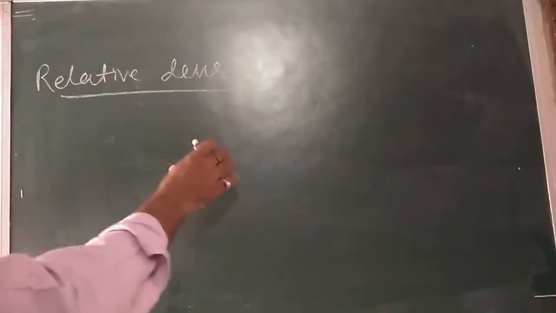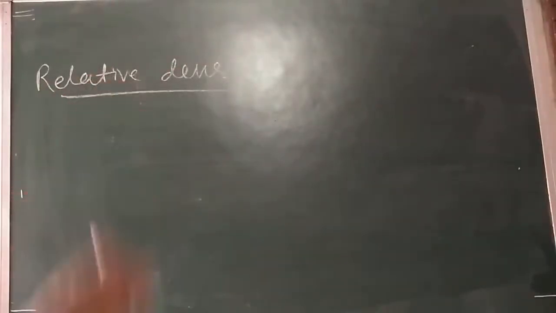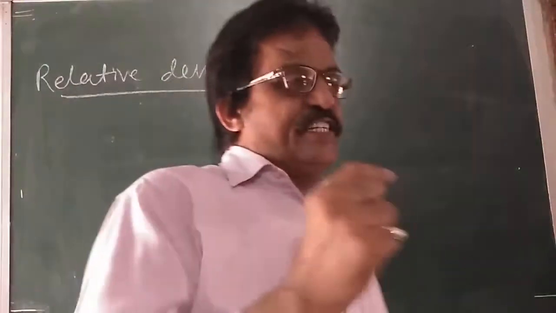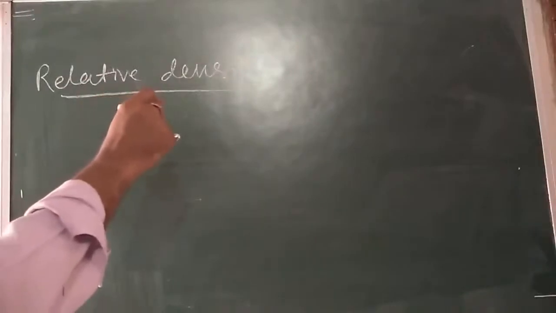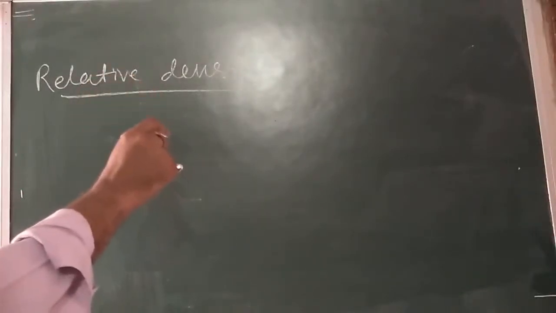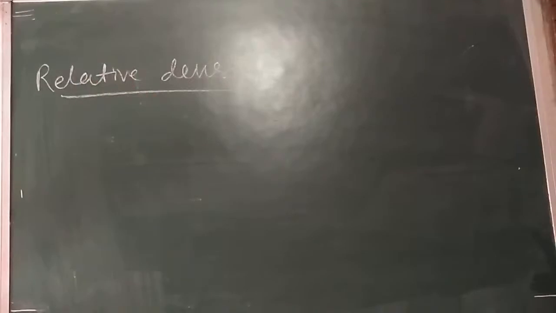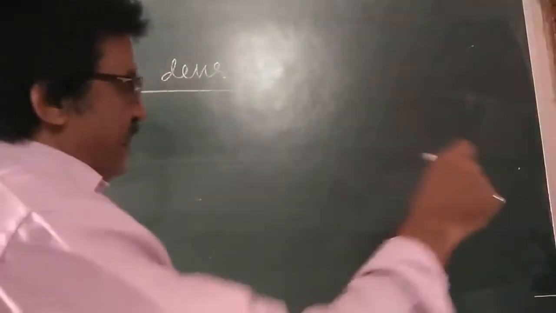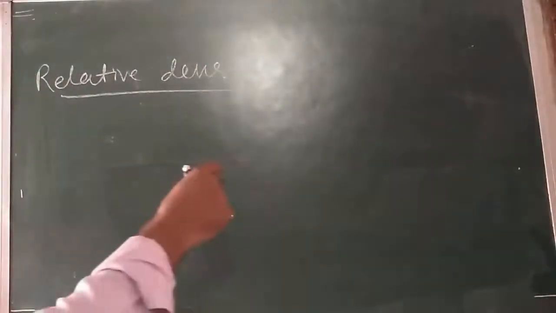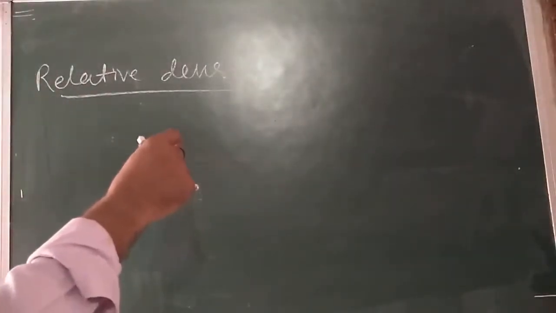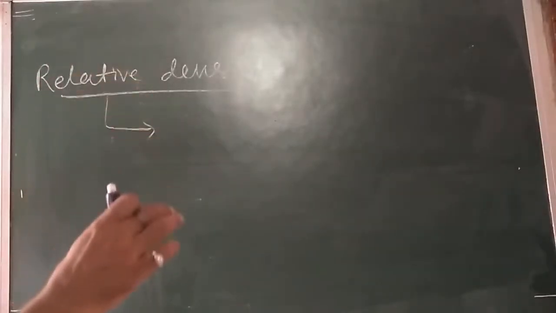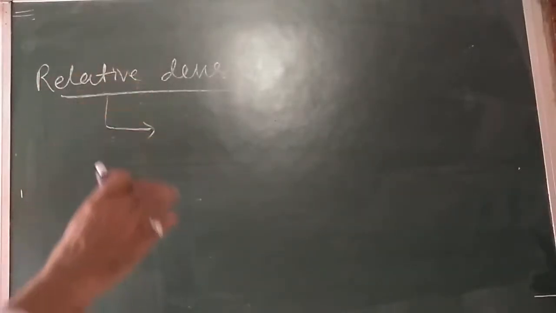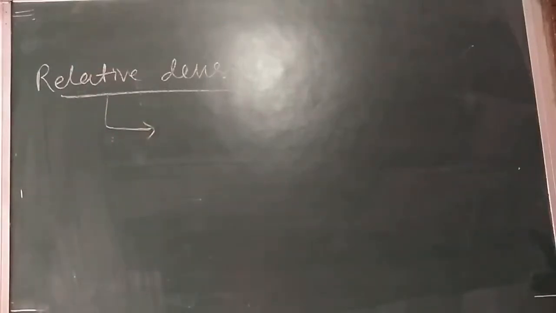In many cases, instead of dealing with the density of the substance, it is preferable to consider the number of times the substance is as dense as water. This is called relative density.